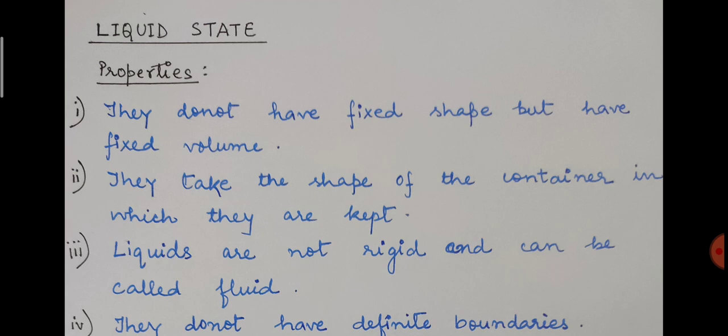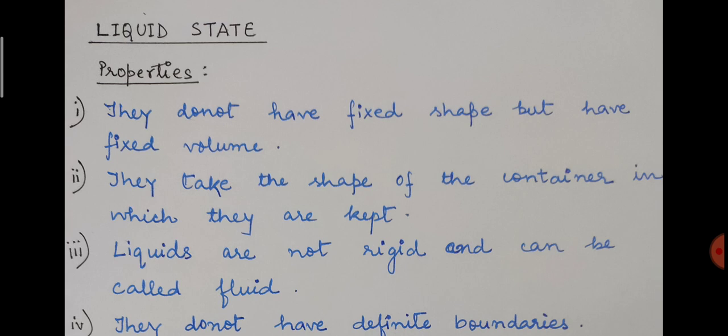Third one is liquids are not rigid. Not rigid means, yesterday we discussed that solids are not fluid but they are rigid. Rigid means they tend to retain their shape when external forces are applied to them, or when excess external force is applied, then they tend to break, but they do not change their shape. But in case of liquid state, they are not rigid. We know that liquids have a tendency to flow, and that is why they are said to be fluid.